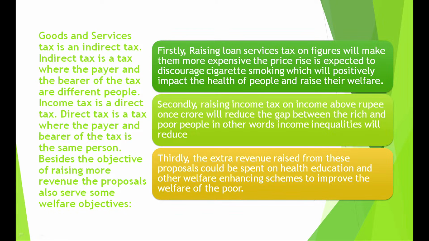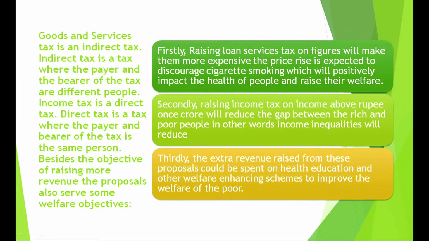What is an indirect tax? Where the payer and the bearer of the tax are different people. And income tax, which is levied on income higher than 1 crore, is a direct tax. The payer and the bearer of the tax is the same person. Now what is the objective? The objective is raising more revenue, and it serves the welfare objectives.